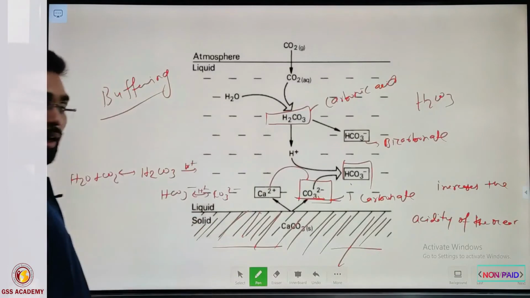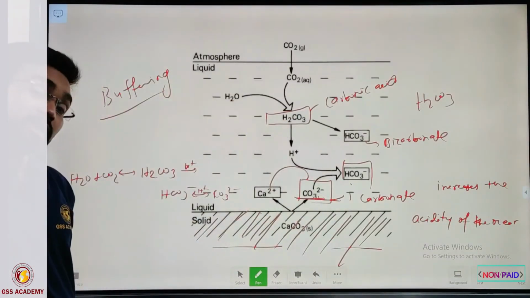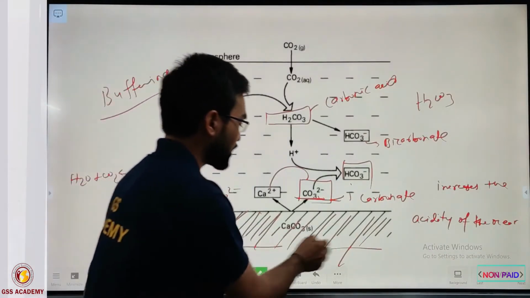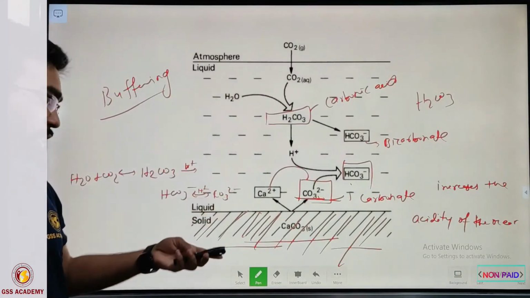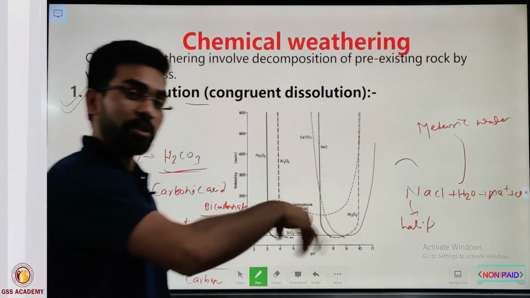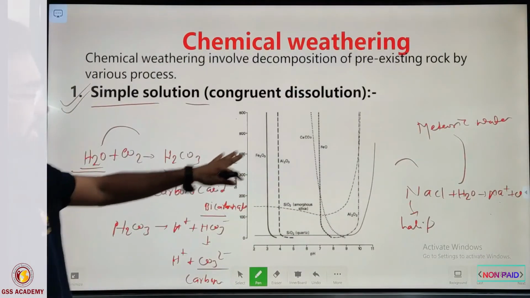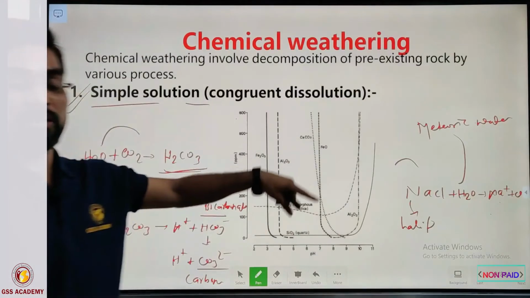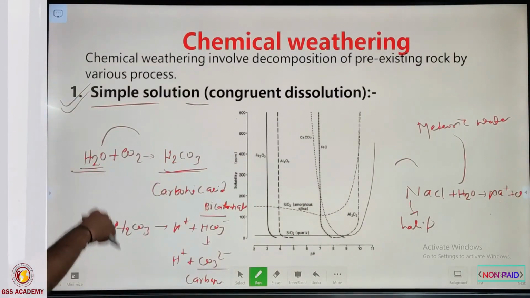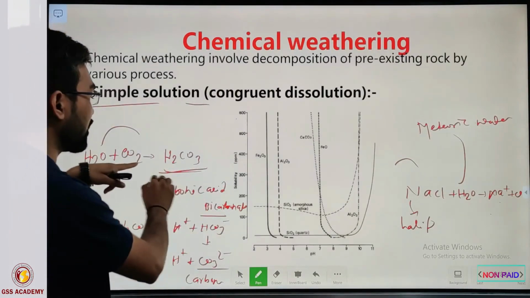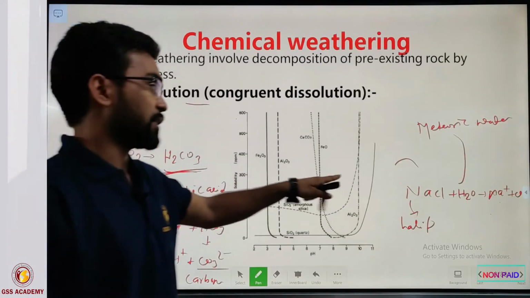Further it reacts with the Ca2 plus calcium ions, and they simultaneously form CaCO3, the calcium carbonate, that is called limestone and other carbonate minerals. So this is the whole process that regulates the formation of calcium carbonate, and how the dissolving power of normal water enhances many times when it reacts with CO2 and forms this acid. So right now you may understand the behavior of the dissolving capability of normal water and acidic water.